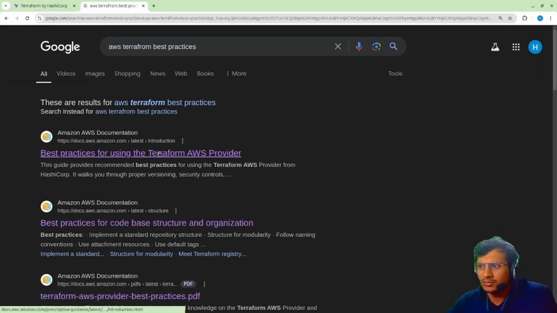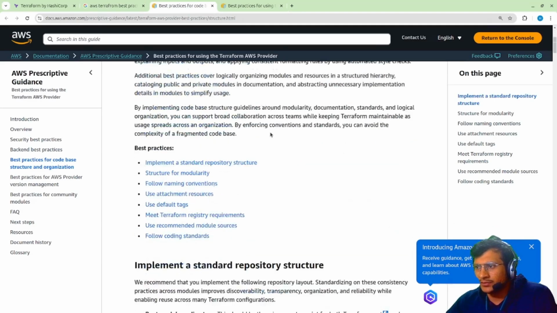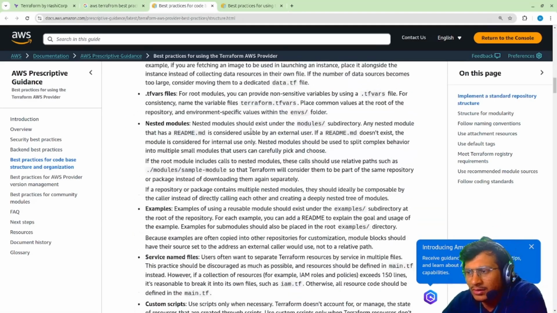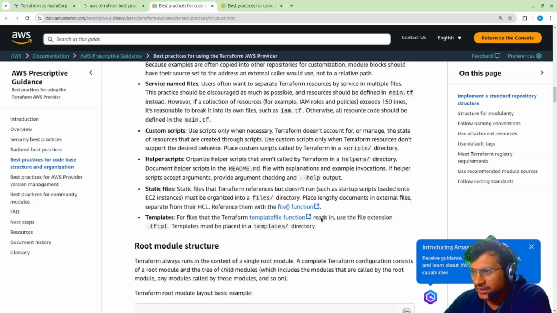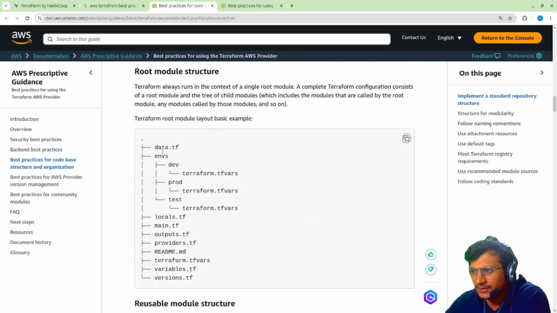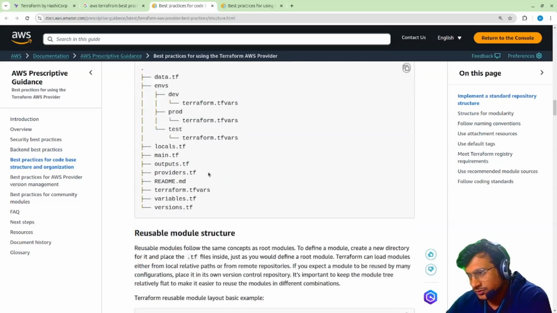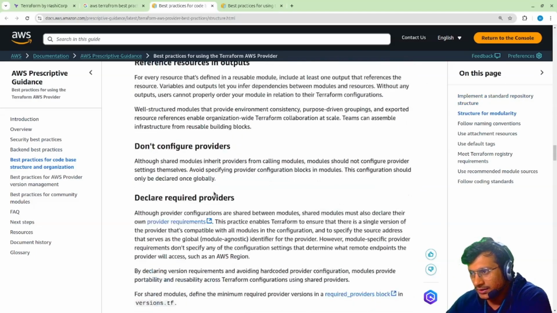So if you focus on best practices for code base structure, it is the perfect best practice for using the Terraform AWS Provider. If you start using best practices from the beginning, then you'll get a very good understanding of why it is used. This is the directory structure, and we have dev, prod, and test environments, so multiple environments, then main, outputs, providers, terraform.tfvars, variables, versions.tf. These are certain things that you should follow along.